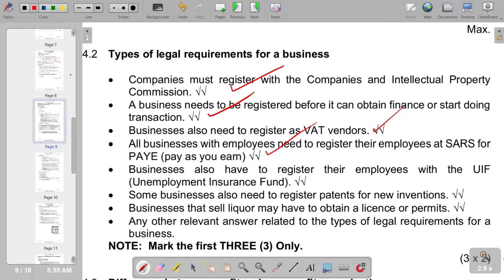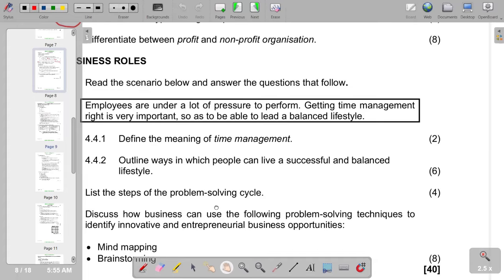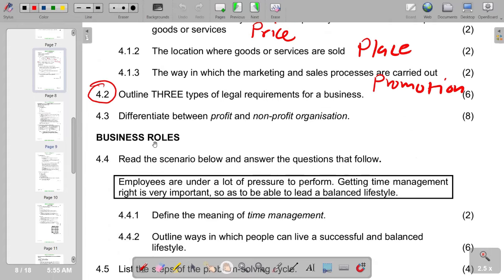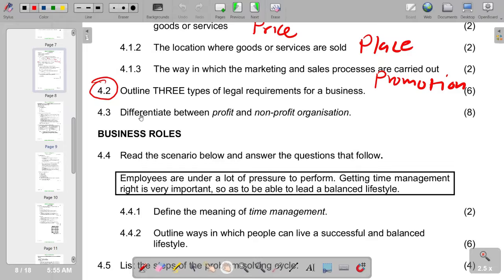And moving on to the next part of our question, we are now at 4.3, differentiate between profit and non-profit organizations. Profit-making organizations are businesses and their main objective is to make a profit.